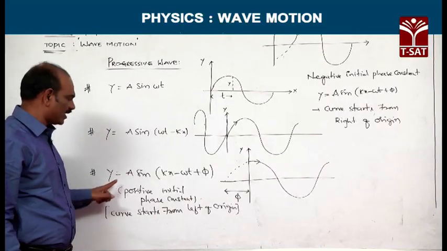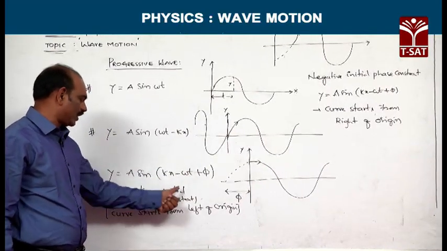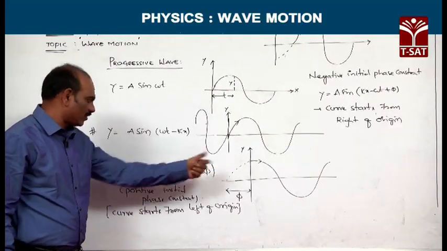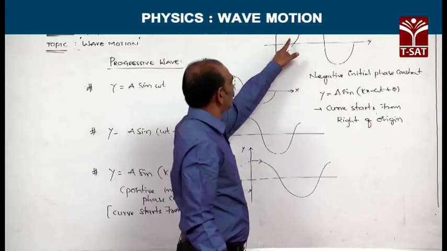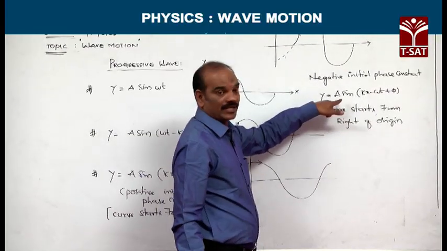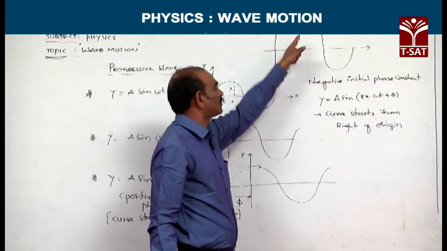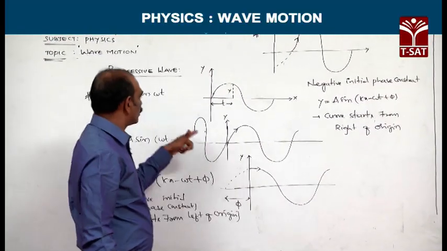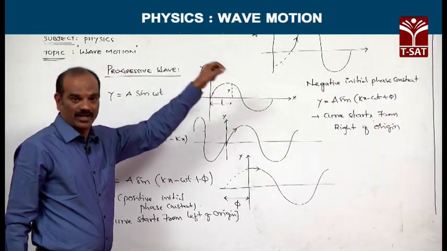Y is equal to A sin(kx minus omega t plus phi), with a positive initial phase constant; the curve starts from left of origin. Y is equal to A sin(kx minus omega t minus phi); the curve starts from right of origin. So, these are the various progressive wave equations.